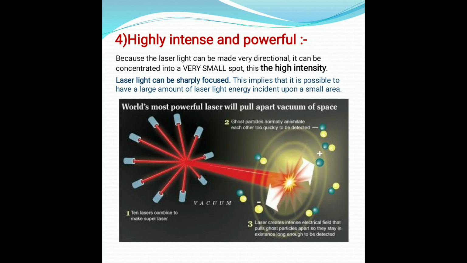Okay, so these are the four important properties of laser, that is, it is monochromatic in nature, it is highly coherent, it goes in single direction, so that it has the directionality property, and it is highly intense and highly powerful. Okay, so these are the most important properties which make a laser very important.